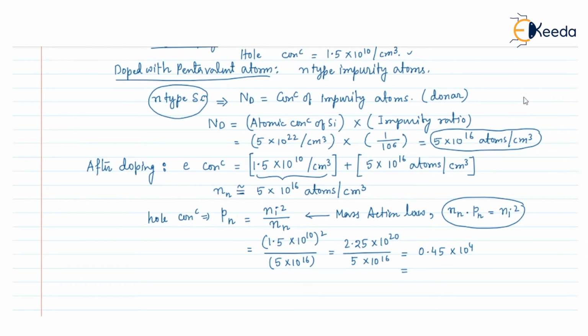Rather, we can say that 4500 per centimeter cube. So this is the hole concentration value per unit volume, and this is the electron concentration value per unit volume. So we have found the electron concentration after doping, and we have also found the hole concentration after doping. Now let's go to the question again.